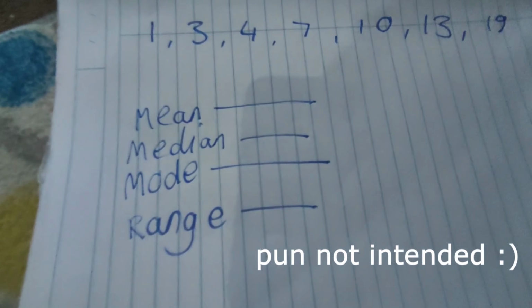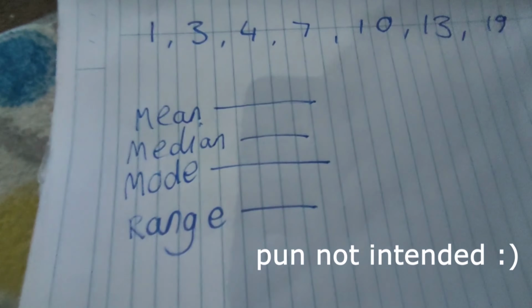But now we need to divide that by 7, because the amount of numbers in there, the amount of data, is 7. So we've got to divide that by 7 and we get 8.14. Let's only do that to one decimal place, so that is 8.1. The median, luckily all these are in order, it's the number in the middle of the data when the values are ordered. So here's the middle, you can see it's 3 numbers on either side and it's bang on the middle, so the median is 7.